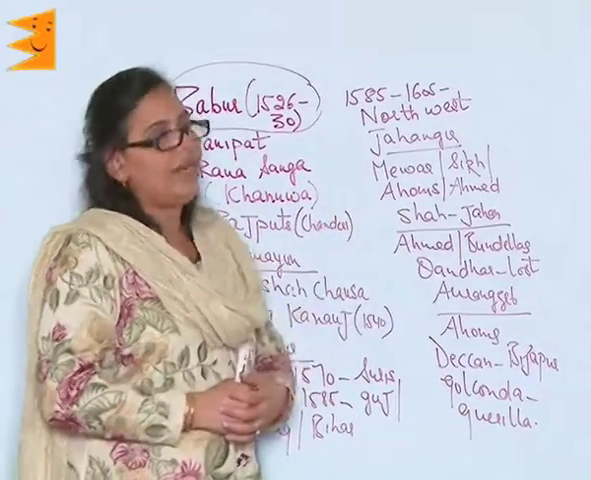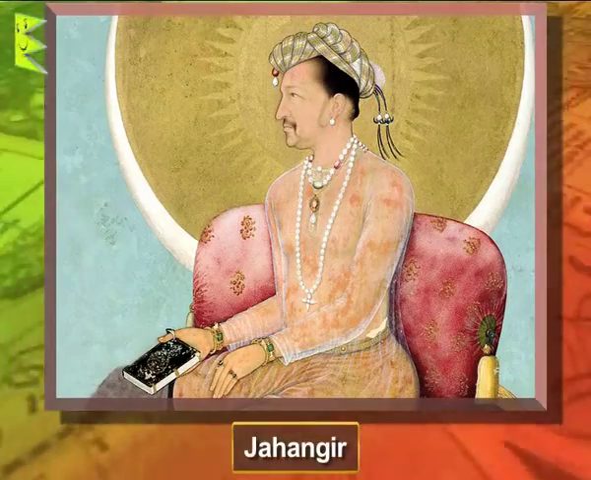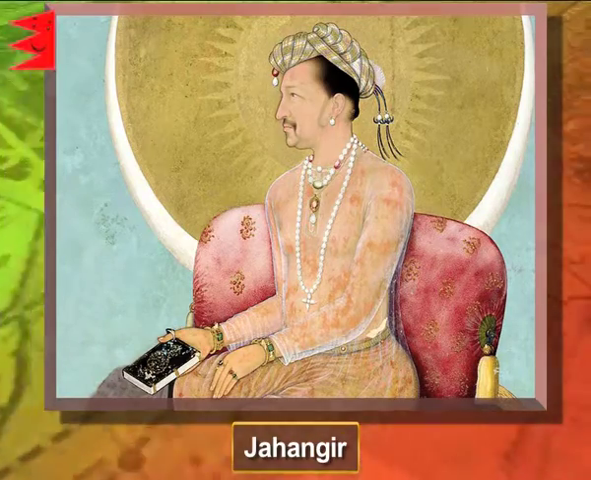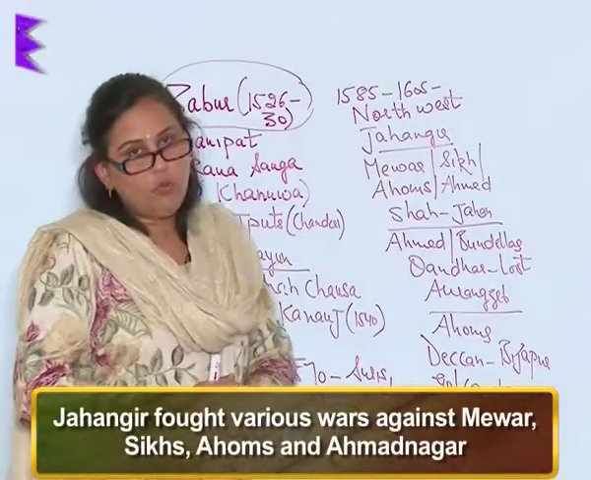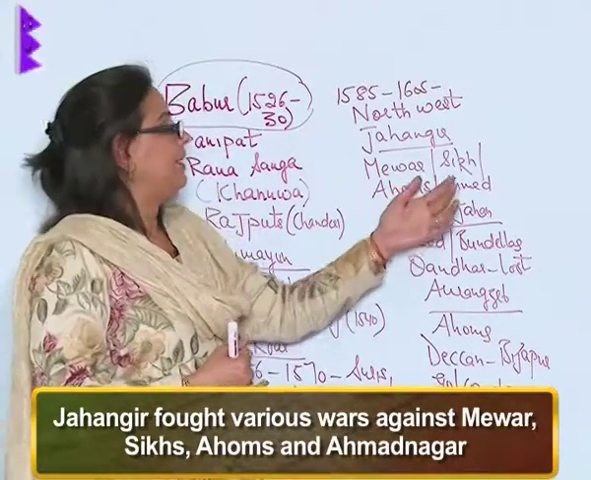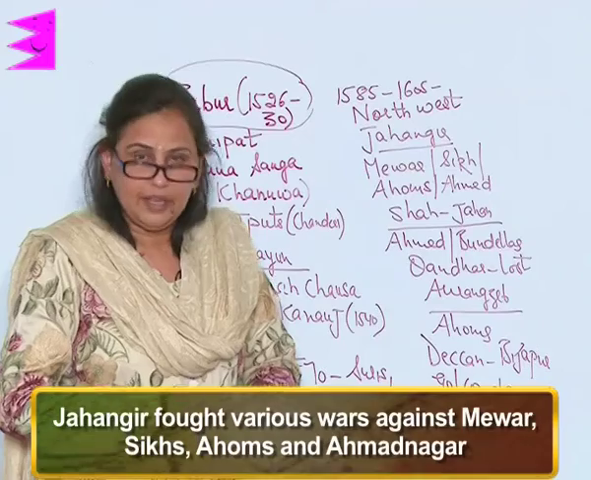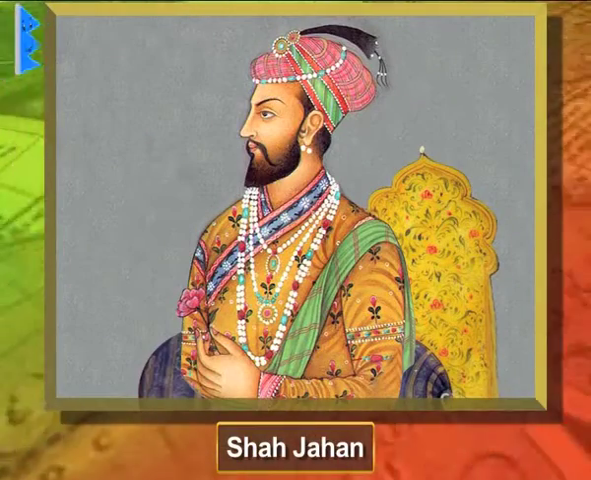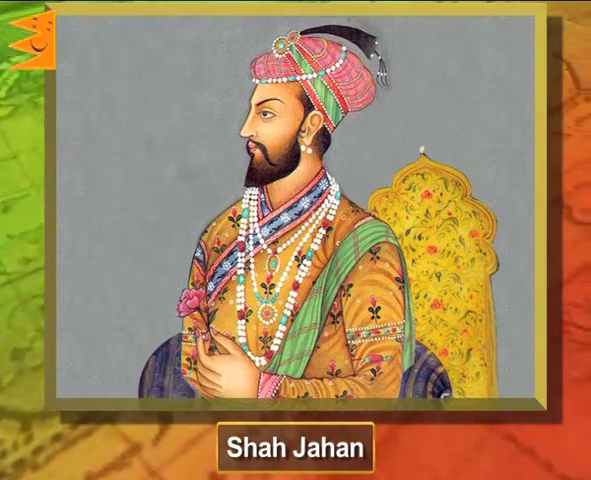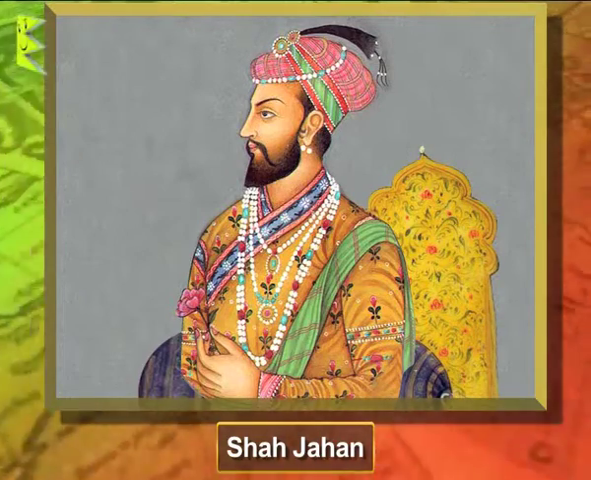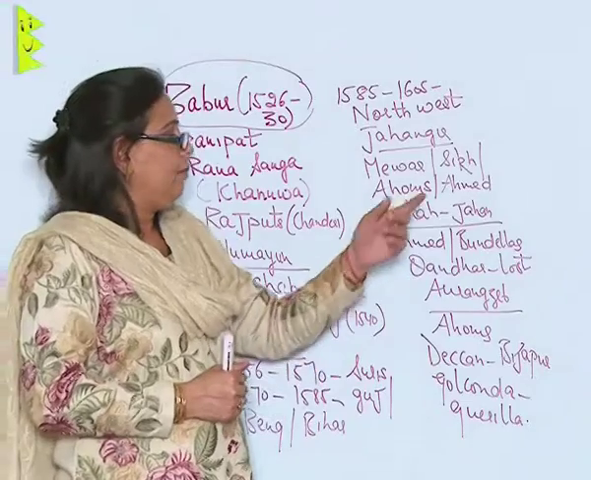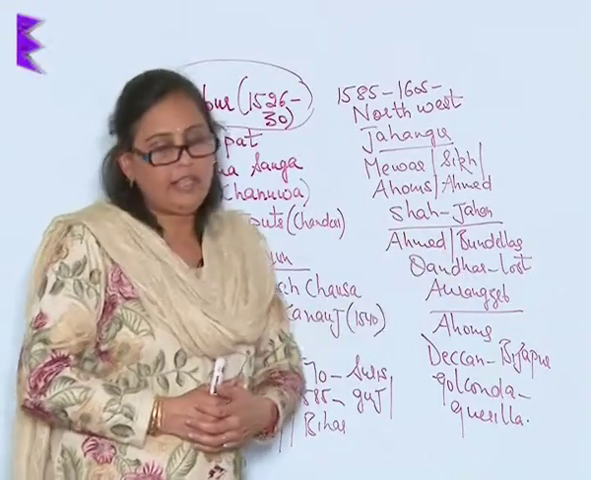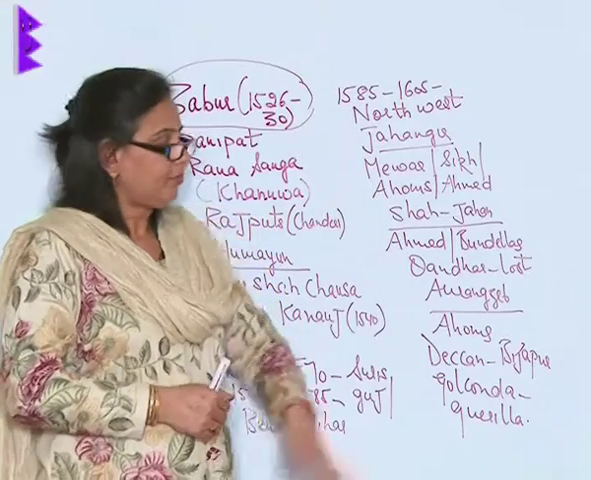Then comes the next Mughal emperor, Jahangir. The word Jahangir means the ruler or emperor of the world. Jahangir fought various wars against Mewar, the Sikhs, the Ahoms and Ahmednagar. Then comes the next Mughal emperor, Shah Jahan, which again means the emperor of the world, and during Shah Jahan's time, Ahmednagar was finally annexed, the Bundelas were fought against, and Kandhar was lost forever.